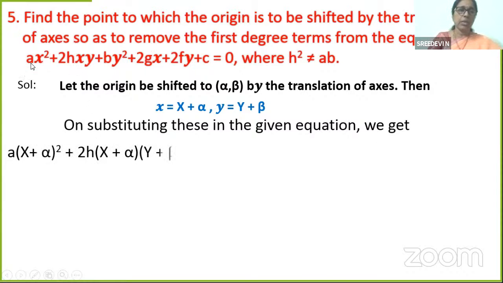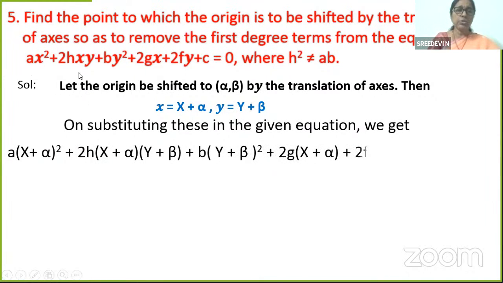What happens? a into (X plus alpha) whole square, plus 2h into (X plus alpha) into (Y plus beta), plus b into (Y plus beta) whole square, plus 2g into (X plus alpha), plus 2f into (Y plus beta), plus c is equal to 0.